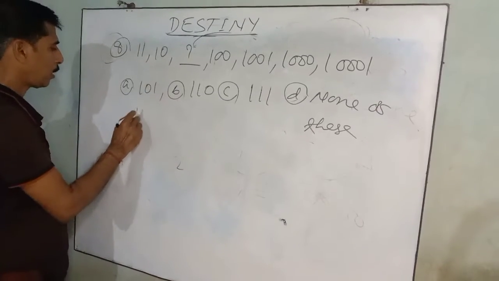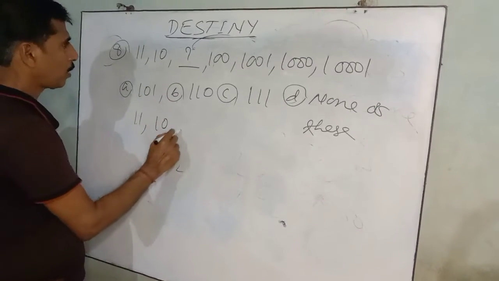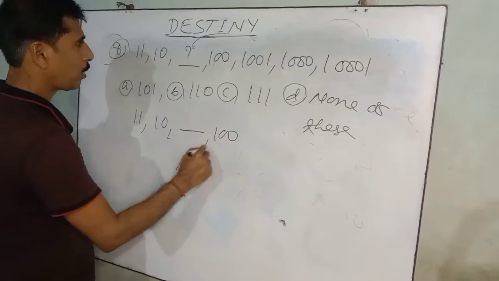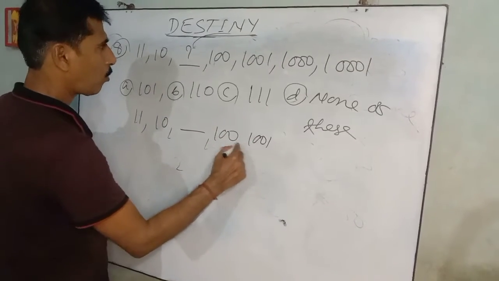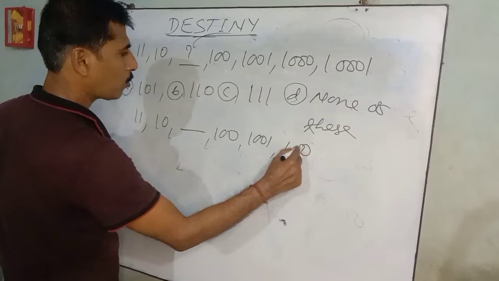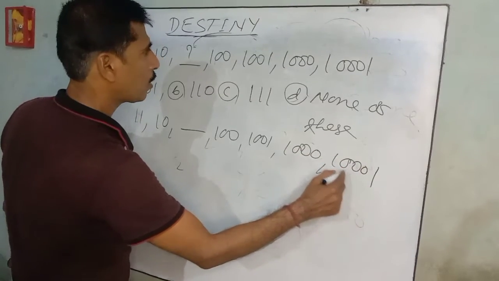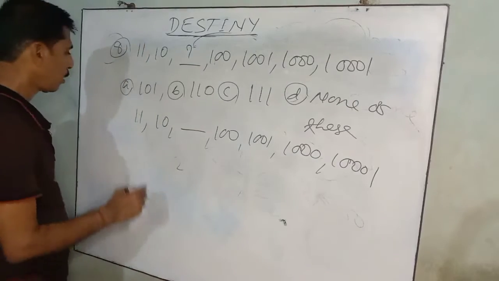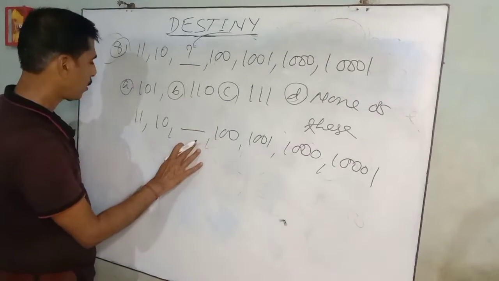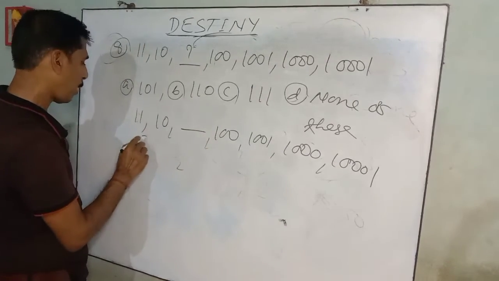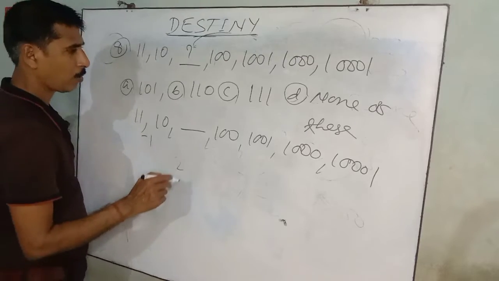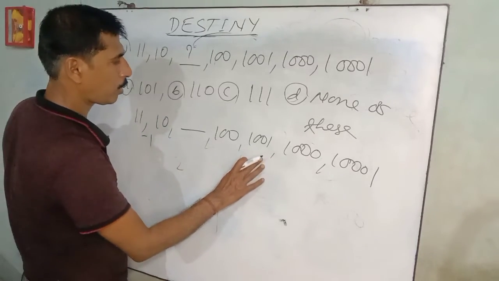This series is 11, 10, dash, 100, 1001, 1000. Then 1001, 10,001, 11, 10, dash. That means 11 minus 1 is 10, 100 comes next, then 1000.